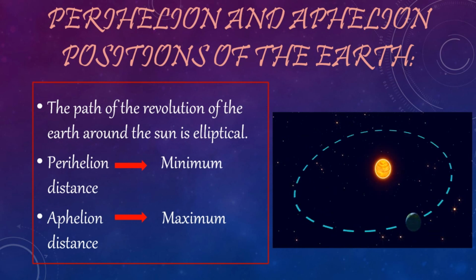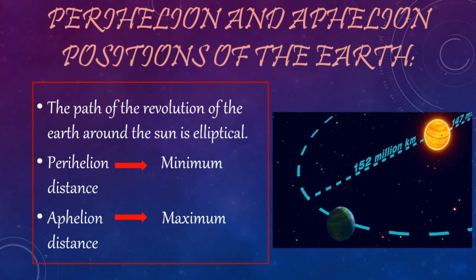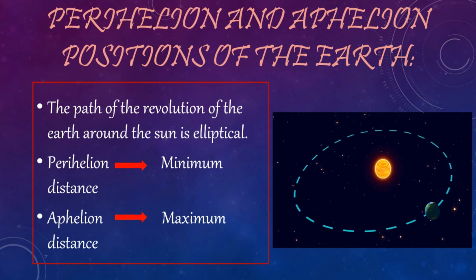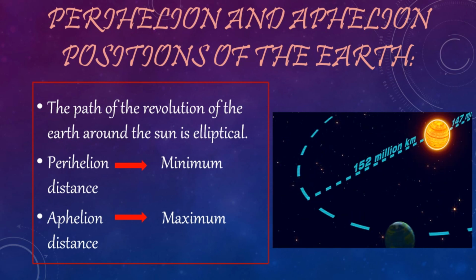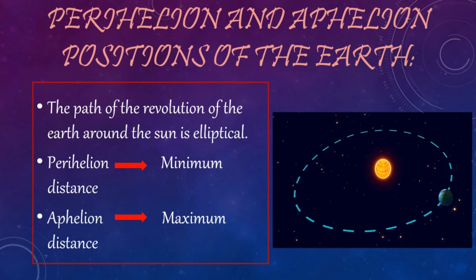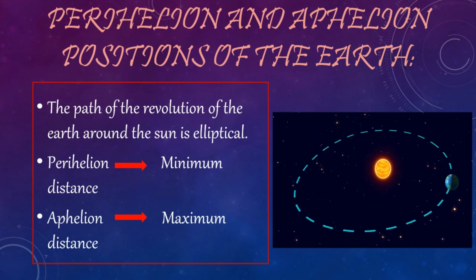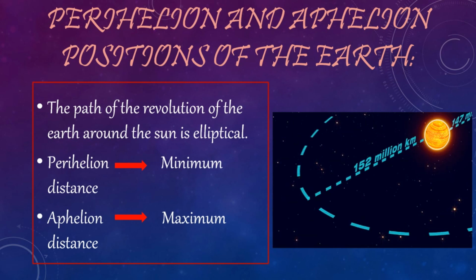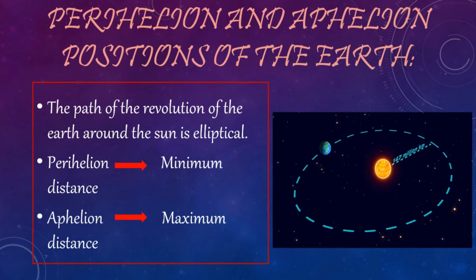The Sun does not change its position. As the Earth moves in an ellipse, its distance from the Sun does not remain the same. The minimum distance of Earth from the Sun is known as perihelion, and the maximum distance of Earth from the Sun is known as aphelion.